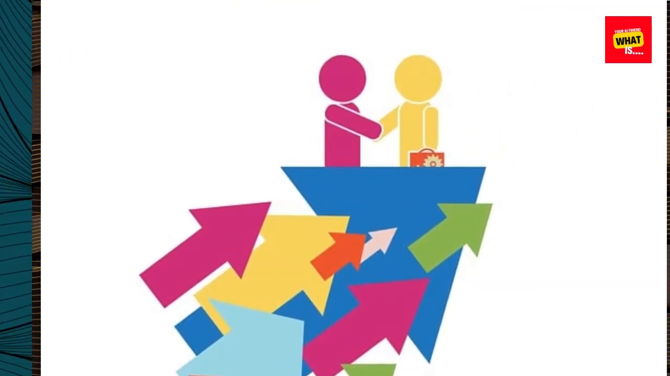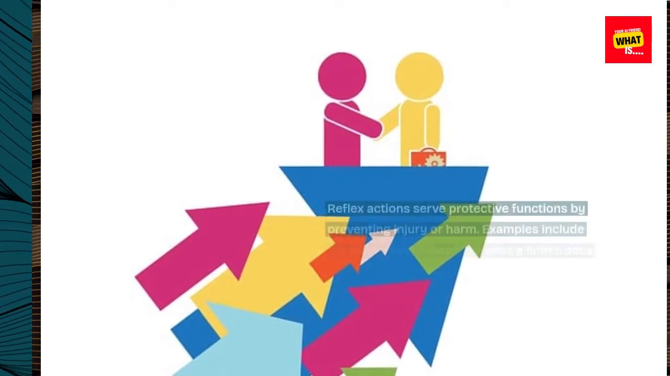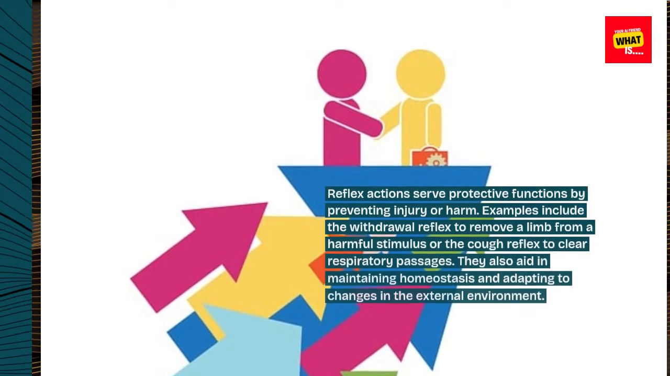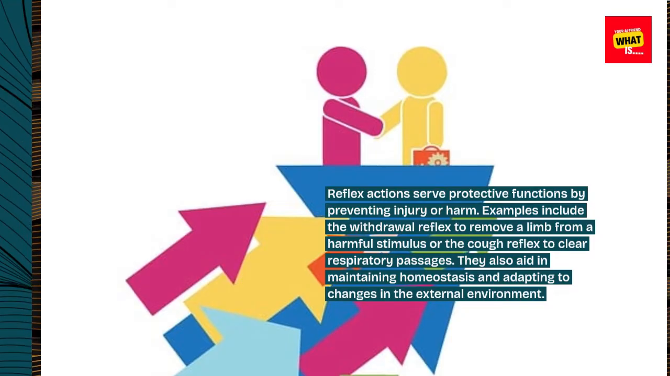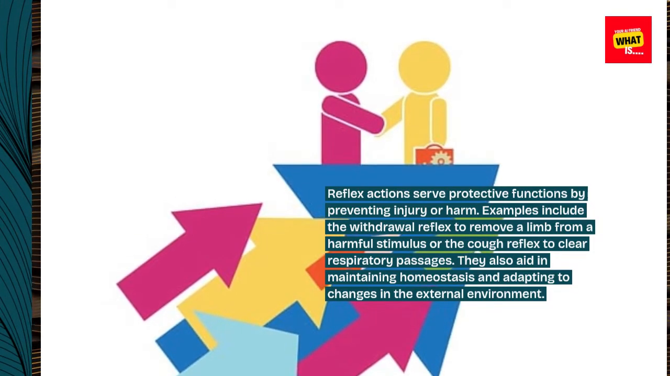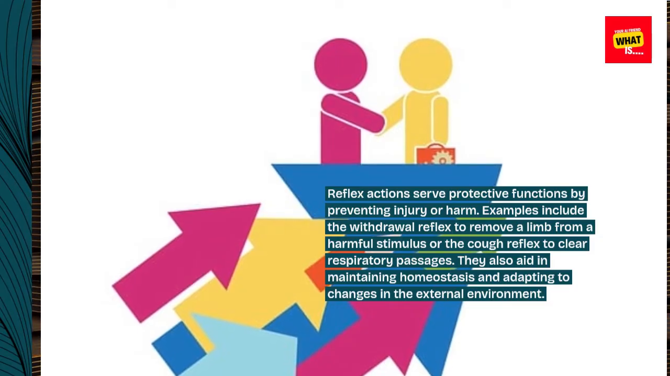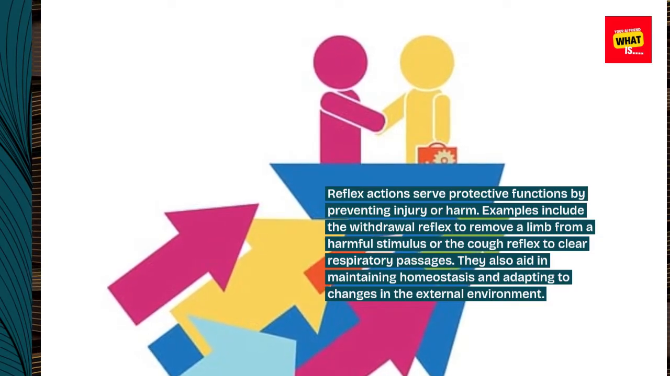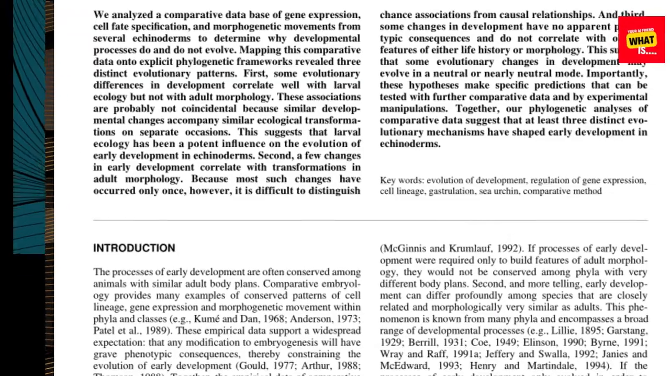Protective and adaptive functions. Reflex actions serve protective functions by preventing injury or harm. Examples include the withdrawal reflex to remove a limb from a harmful stimulus or the cough reflex to clear respiratory passages. They also aid in maintaining homeostasis and adapting to changes in the external environment.